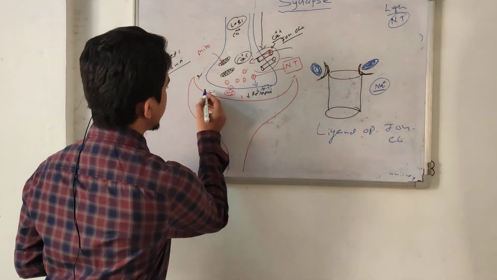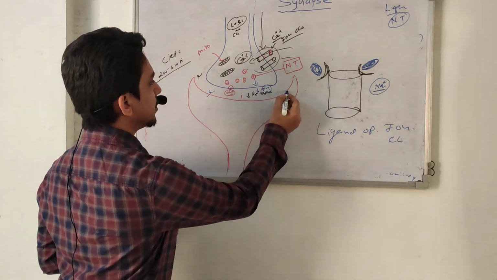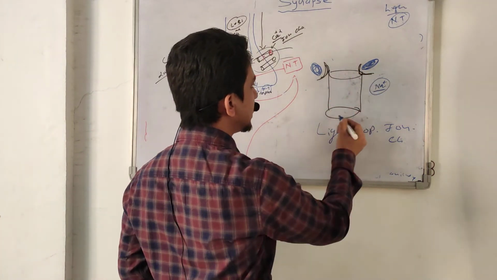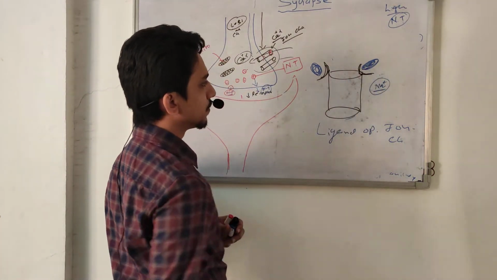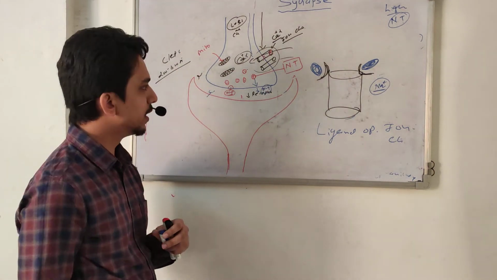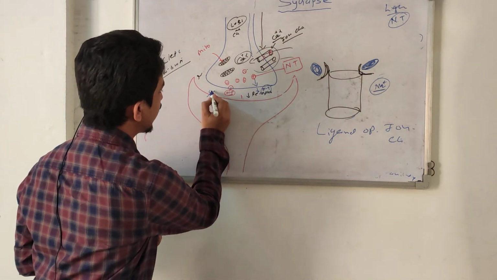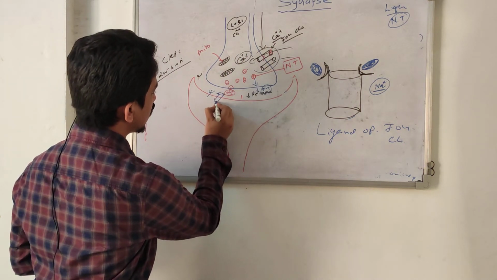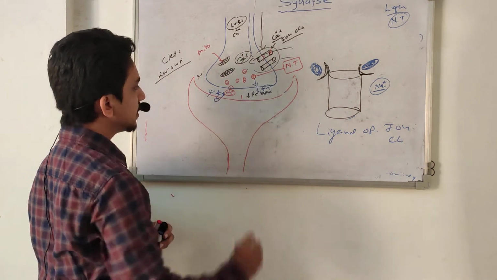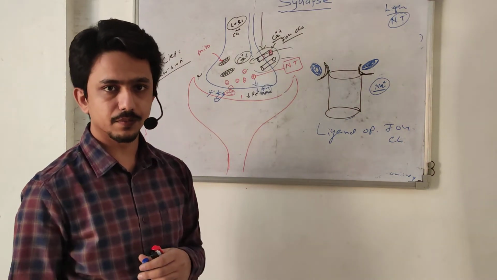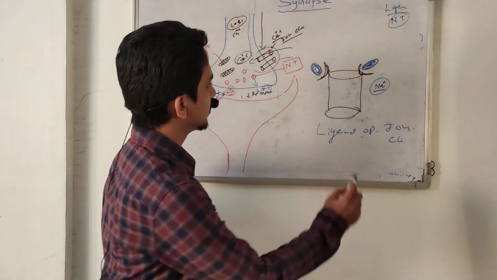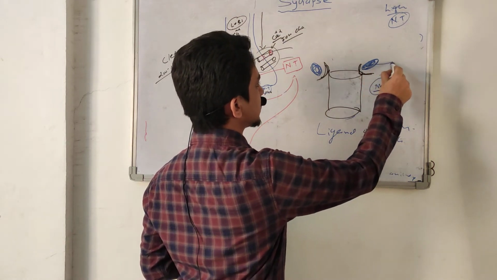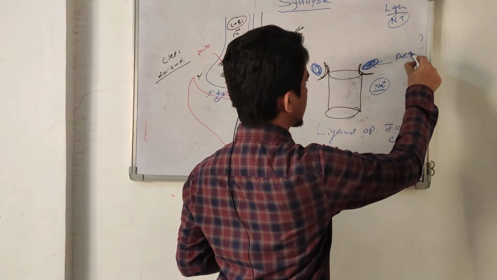So postsynaptic neurons have multiple receptors as well as ion channels which are usually ligand operated. Whenever a neurotransmitter is released, it binds with some receptors as well as some ion channels which are usually operated by the ligand. Suppose this is a ligand operated ion channel and this is the neurotransmitter acetylcholine.